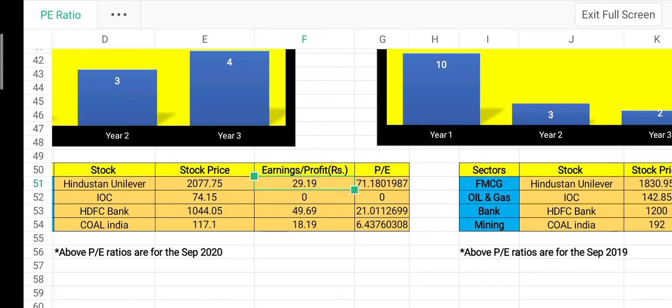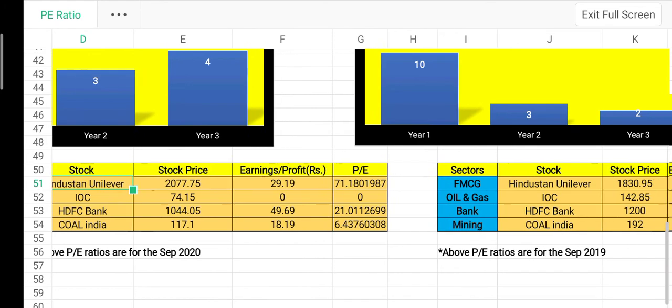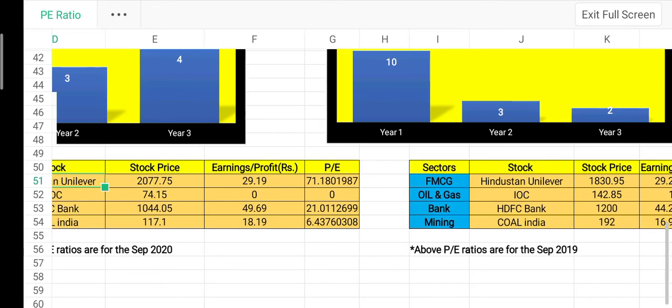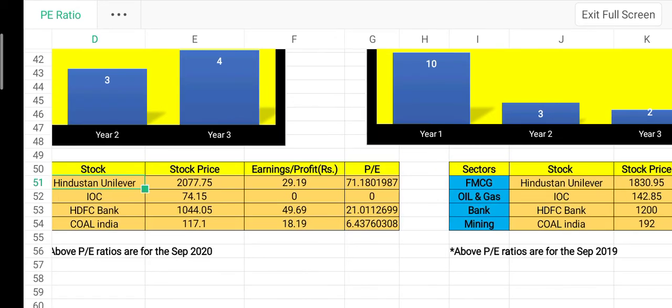But considering high PE, should we ignore it? Hindustan Unilever, as we all know, has good profit making and their earnings are consistently increasing. So look at this, their stock price has increased from 1830 to 2077.